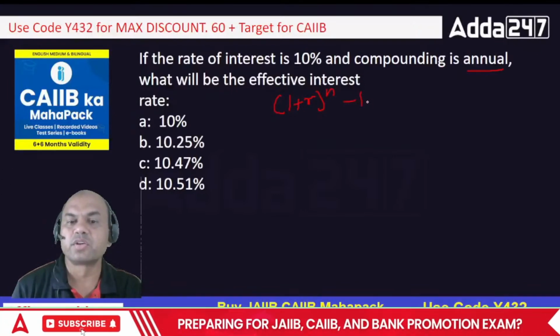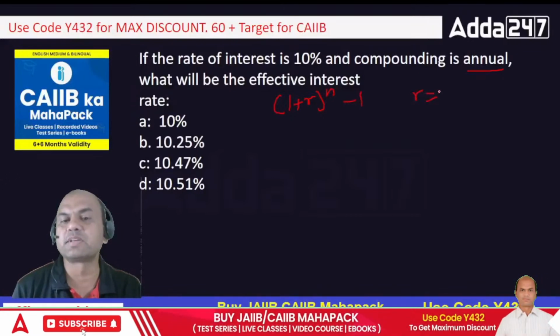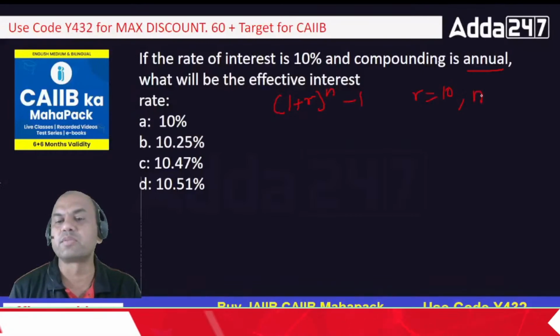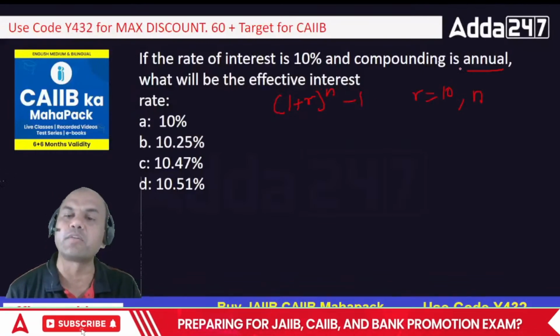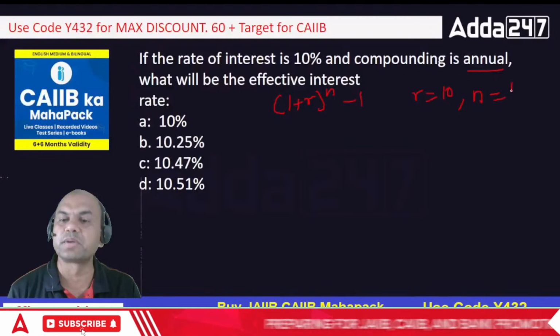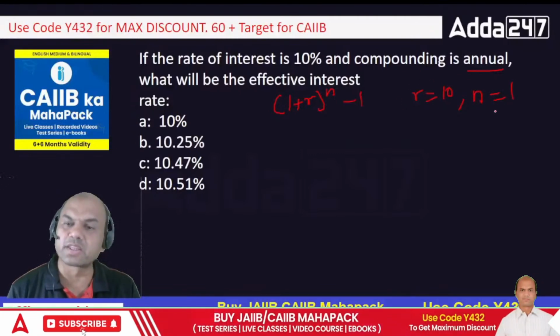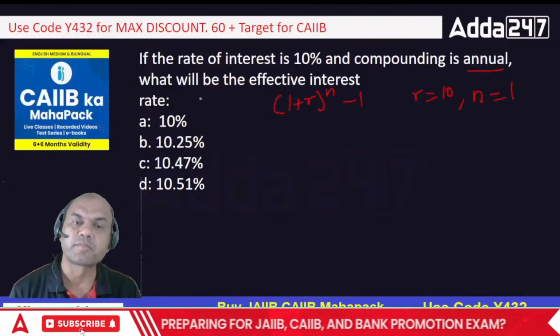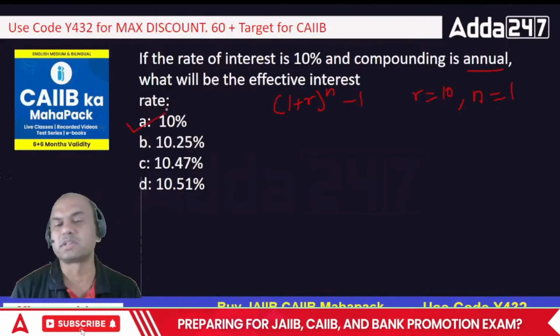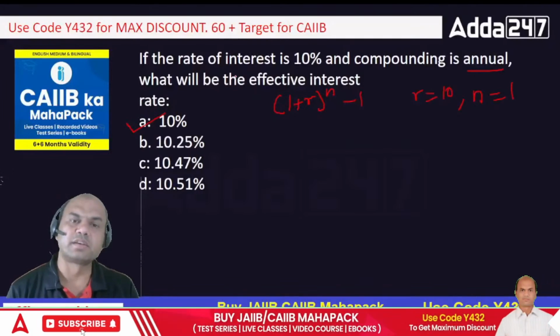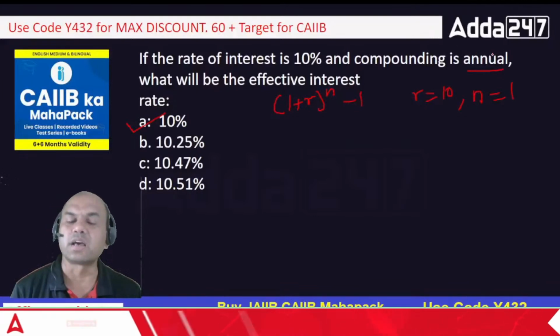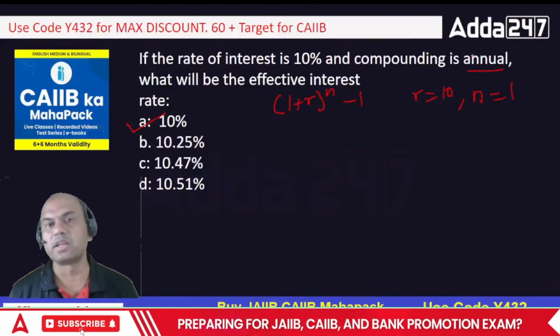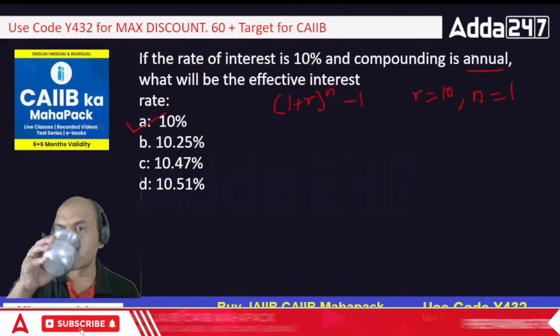Got it? So annual compounding. So R will be what? R will be same as what is given, 10. What will be n over here? N means what? Same, because there is no compounding half yearly or annually. So n will also be equal to 1. So if everything is equal to 1, your answer will also be the same. Your answer will be 10%. There will be no change, isn't it? Because the compounding is annual. Change happens when the compounding is half yearly, semi-annually, or quarterly. Okay.